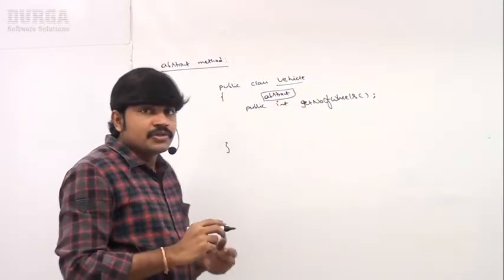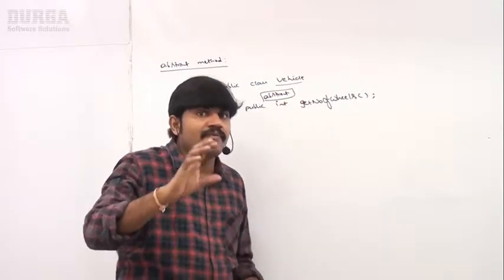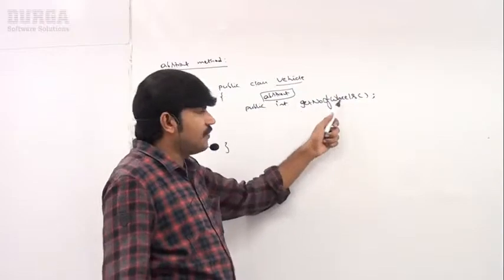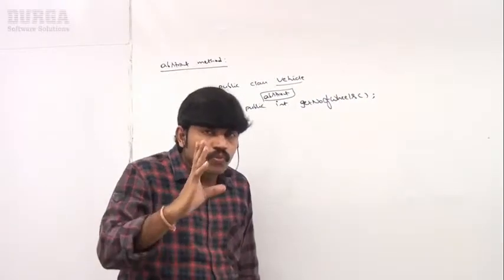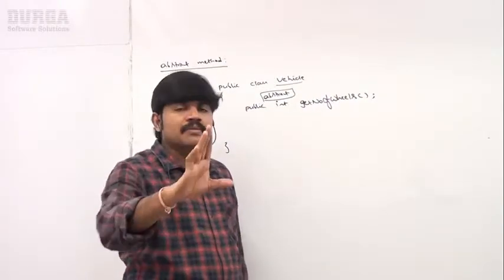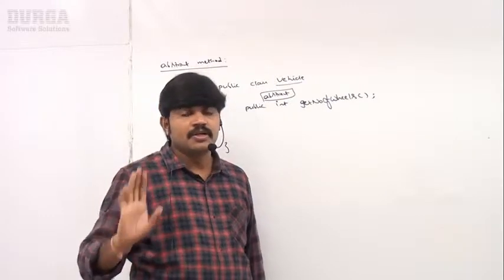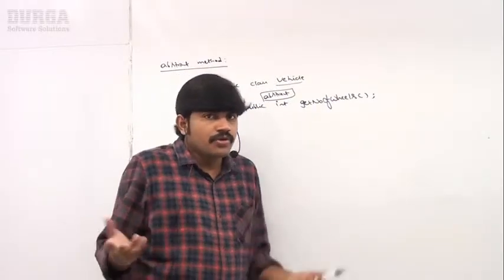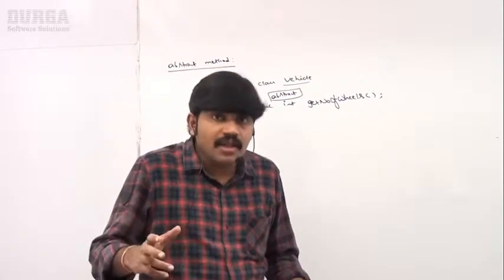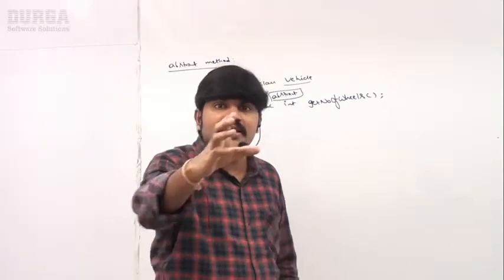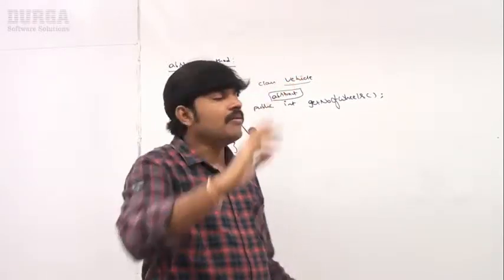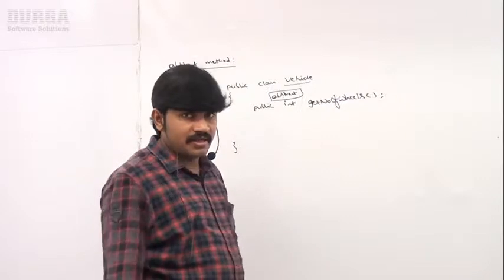Are you getting it? So, what is the meaning of abstract method? Abstract method has only declaration but not the implementation. Sometimes we don't know about implementation. Still, is it possible to declare a method in Java? Yes, possible by using abstract method.